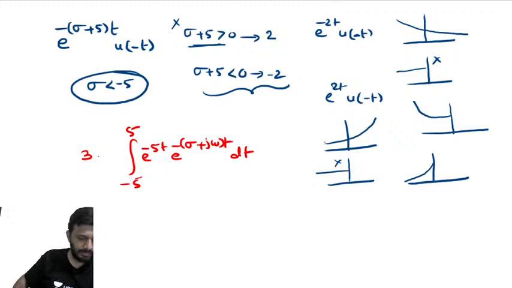No answers. What happened? Minus 5 to 5. Harish, think for once. How come minus 5 to 5? See, minus 5 to 5 means he's integrating, which means our signal is a finite duration signal.